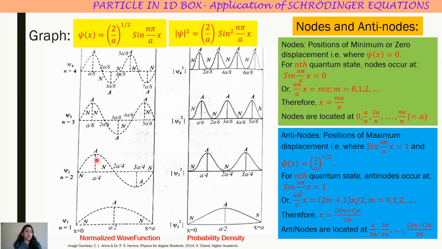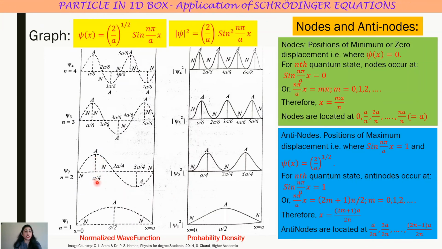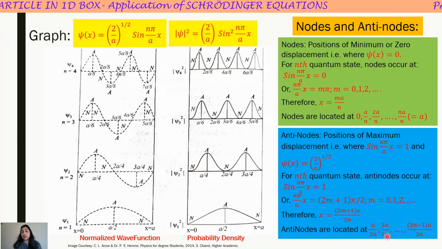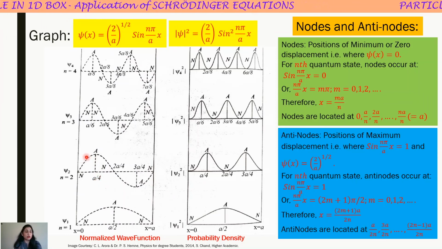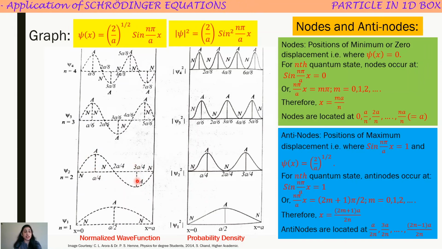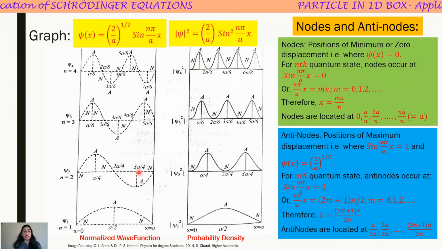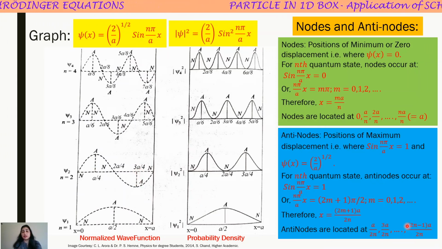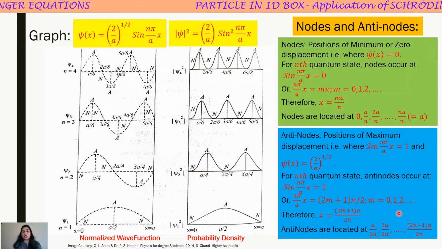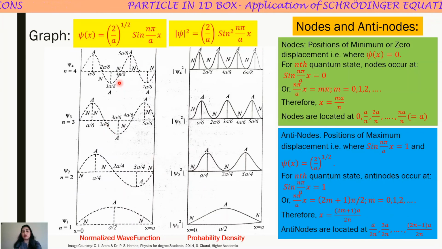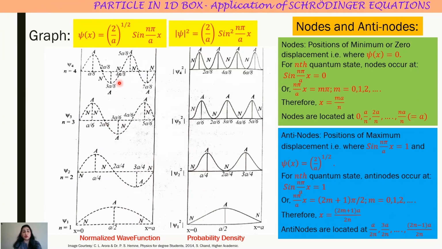This is the first antinode and this is at position a by 4. Next, 3a by 4. So the next maximum displacement is this. Second antinode is here at 3a by 4. And you can further check for the position of antinodes for n equal to 3, n equal to 4 and so on.